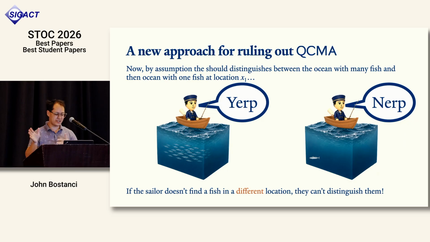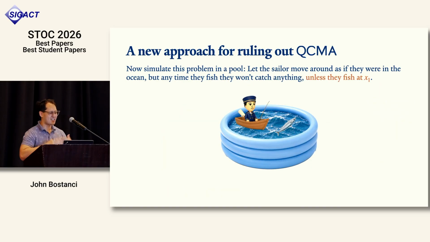So, if he just went to position x1 and caught the fish, he wouldn't be able to distinguish between the yes and no instances unless he went somewhere else and caught a second fish. So we can again simulate him in the pool. We'll let him move around, we'll let him fish. If he fishes at x1, we'll tell him, yeah, there's a fish there. And if he fishes anywhere else, we'll say no.